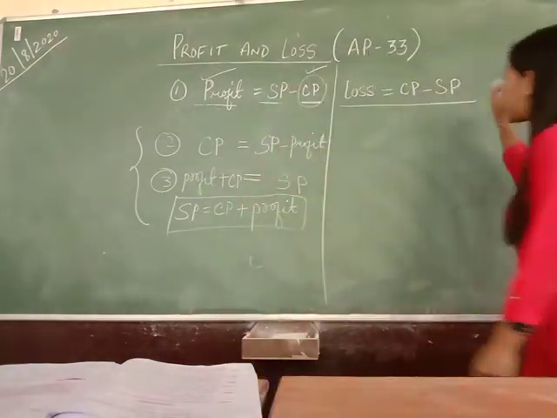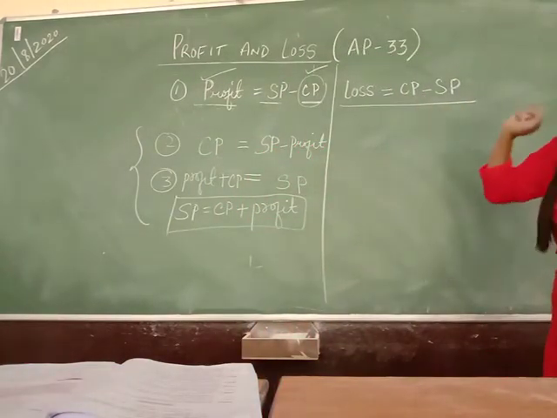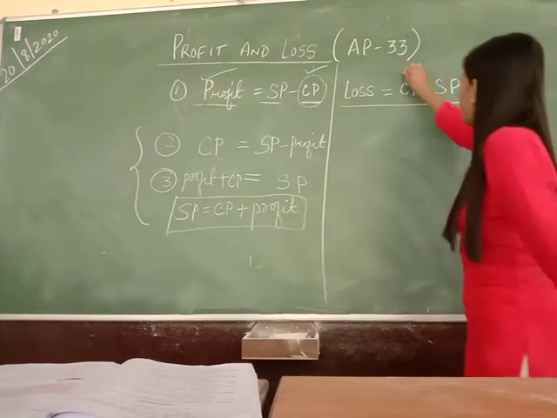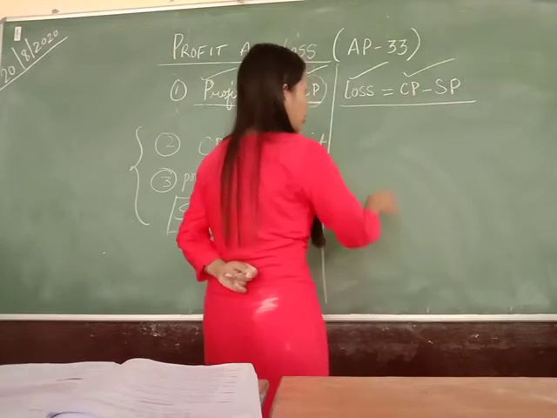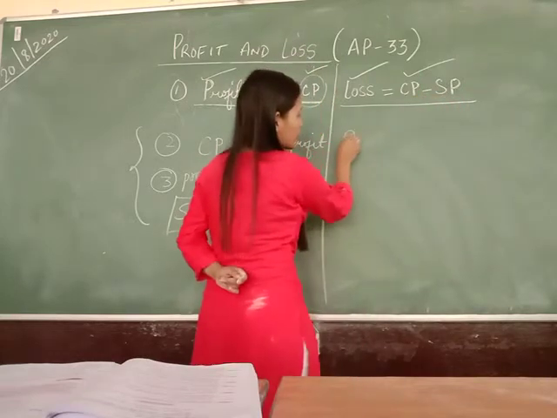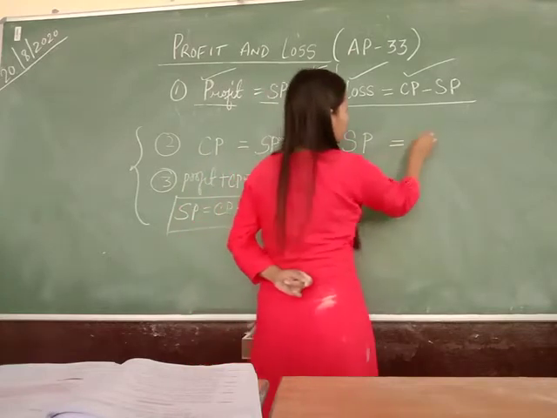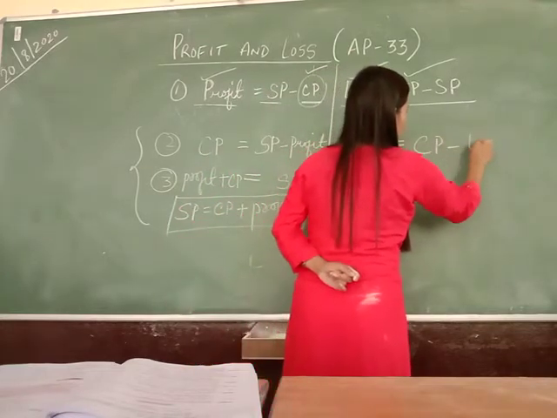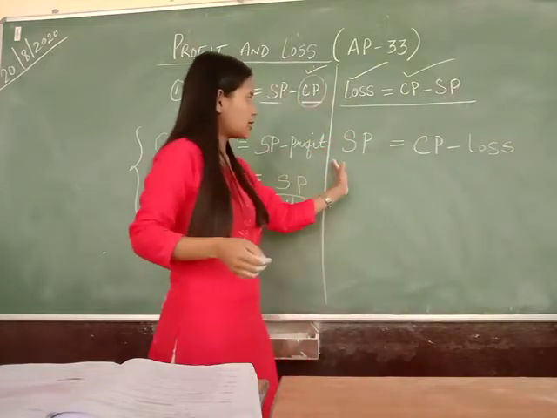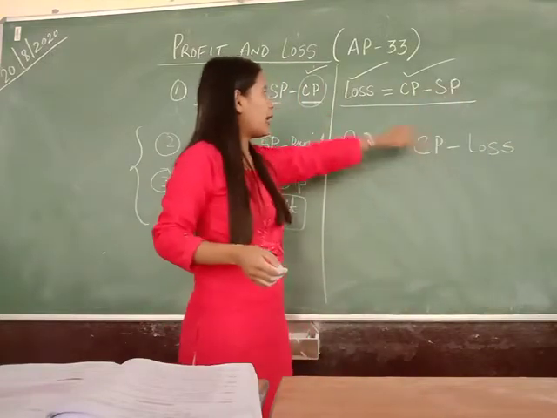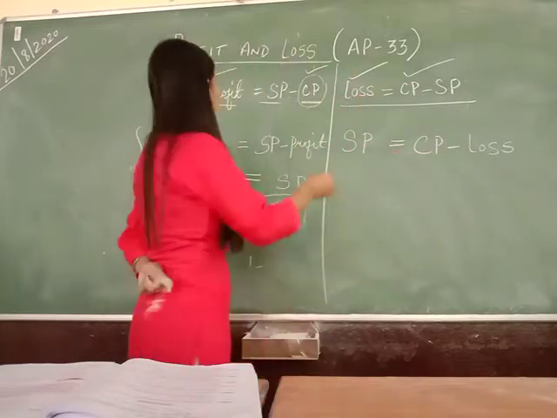So the same thing happens here. We have a loss equal to cost price minus selling price. So from here, if I know cost price and loss, I can figure out the selling price. So this minus SP when taken to the left side becomes plus SP. This is equal to CP minus loss. I have taken this minus SP to this side. So here we have CP, and this loss when taken to that side becomes minus loss.